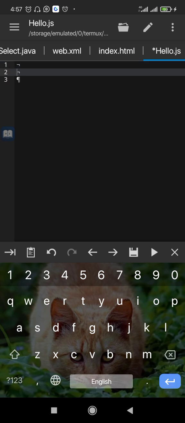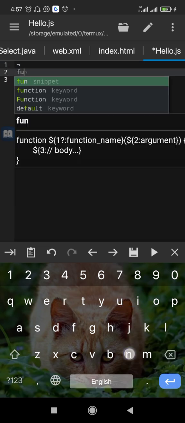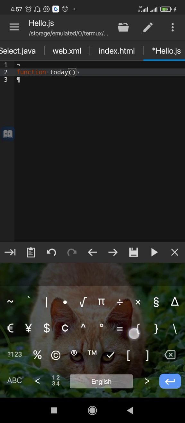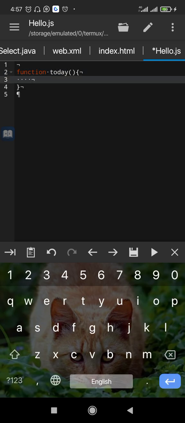Kun ga misali ina son in yi creating ɗin wani function ne a ciki. Let's say function I say today, na open bracket ɗina kamar haka.